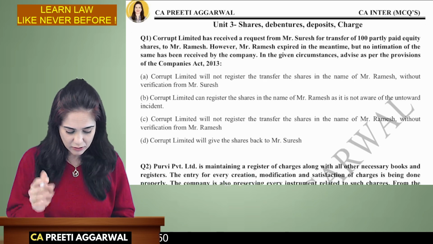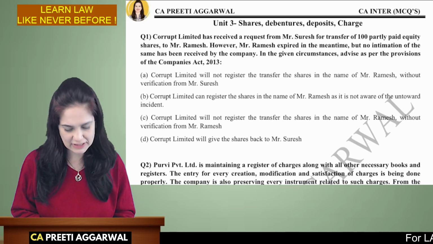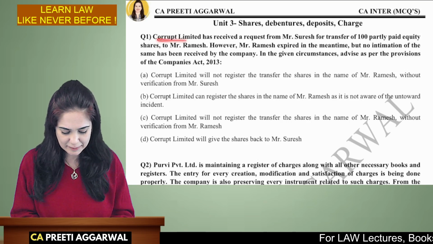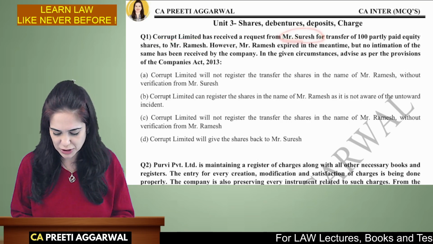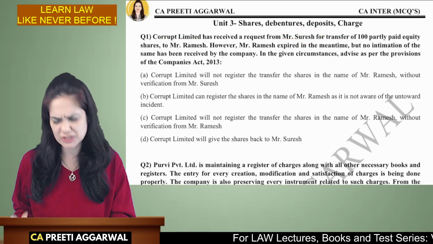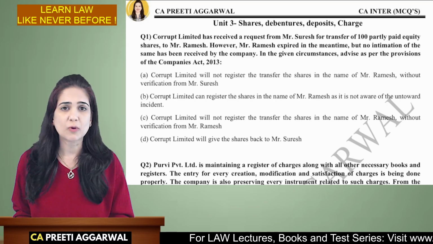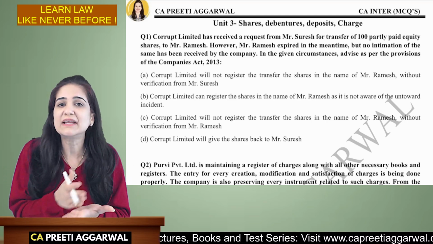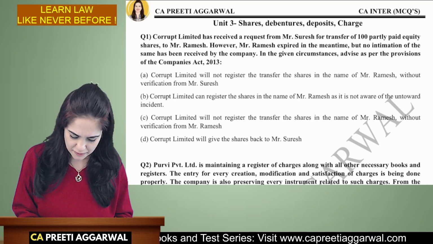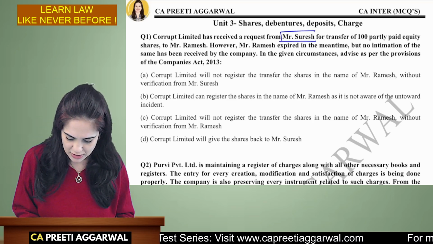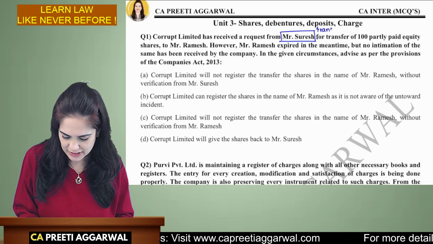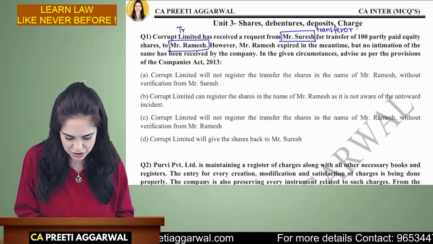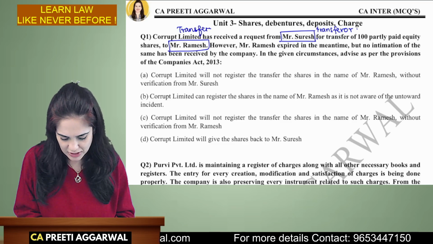All right. Now, the first MCQ which I have chosen is the first one from our MCQ book. That is, Corrupt Limited has received a request from Mr. Suresh for transfer of 100 partly paid up shares. Whenever you get a question wherein there are two parties, always identify the parties while reading the question. So over here, Mr. Suresh has transferred the share. He is the transferor. He has transferred it to Mr. Ramesh. Ramesh is the transferee.